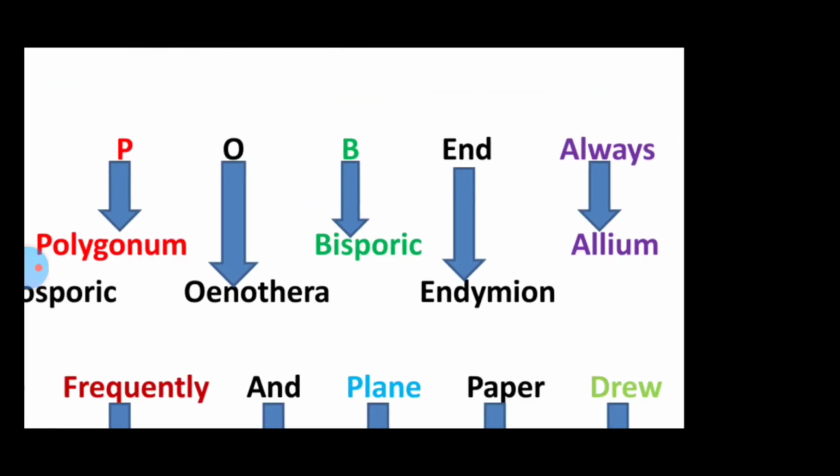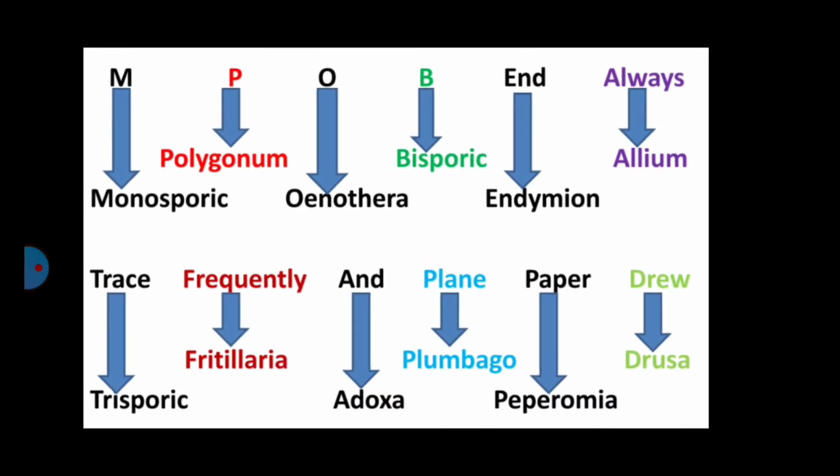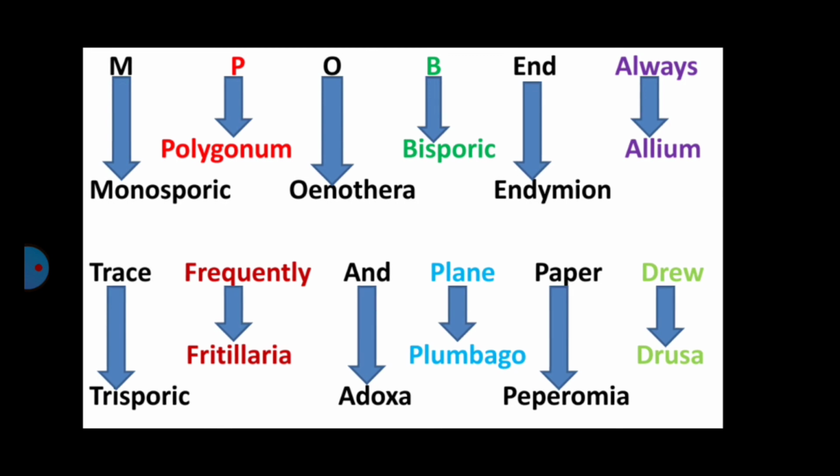Very simple, just look at it again. In a single sentence you can say MPO bend always, trace frequently, and plain paper drew. So this is the mnemonic for the different types of embryo sac and their examples. It will be helpful for NEET and other competitive exams.